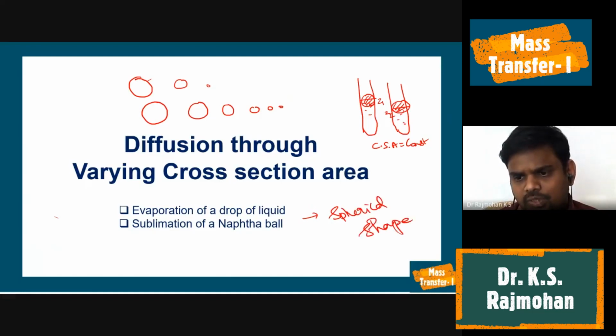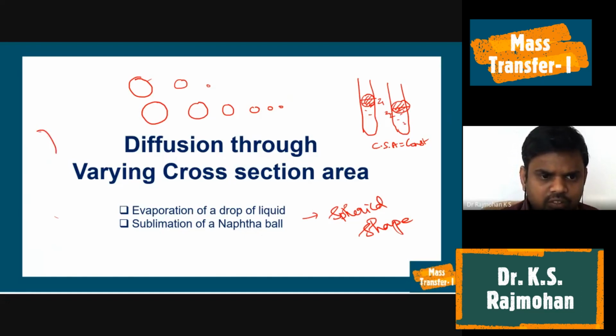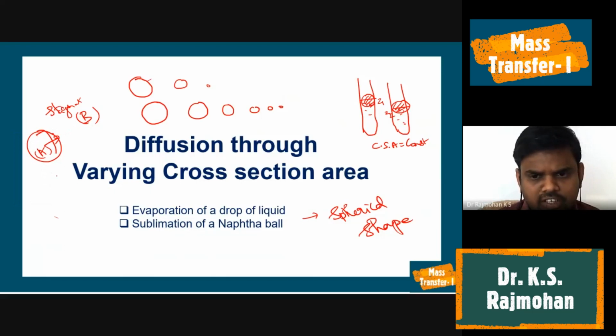We can derive an expression for flux, because after evaporation from the surface of the raindrop or the naphthalene ball, we have diffusion of the species A taking place in stagnant atmosphere. Let me say the stagnant gas is B, and the substance is A. So this vapor of A will be diffusing from here to here, for which we can derive an expression. We are going to derive an expression for steady state diffusion through varying cross section area.